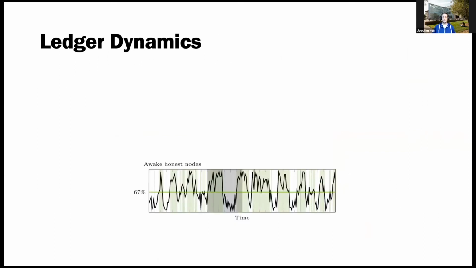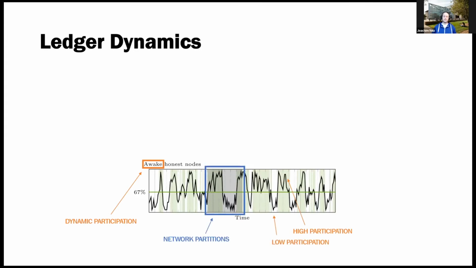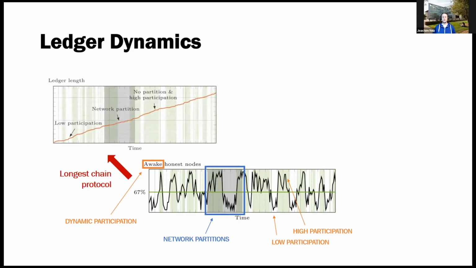So, if we have a network with dynamic participation, so every now and then there's high participation, sometimes there's low participation, and there might even be network partitions, then a longest chain type protocol gives us a ledger which pretty much grows, no matter what, right? And that's great. That's dynamic availability. We want this property of our protocols. But the problem is that under network partition, they're not safe.